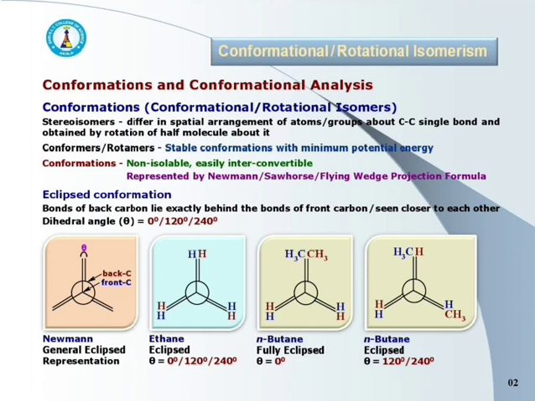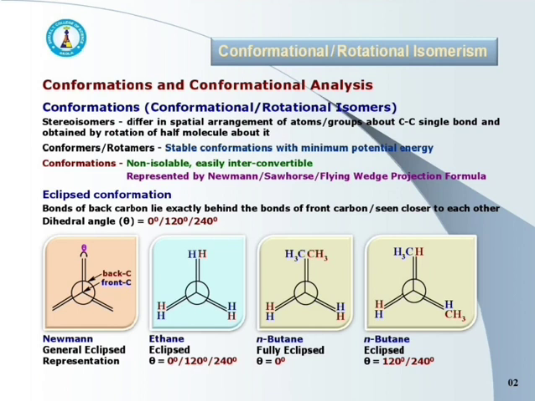Here front and back carbon have 2 hydrogens and 1 CH3 group attached to them. 2 carbon-hydrogen bonds of back carbon atom are exactly behind the 2 carbon-hydrogen bonds of front carbon atom, and also carbon-CH3 bond of back carbon atom is exactly behind the carbon-CH3 bond of front carbon atom. It is the structure of fully eclipsed n-butane, and here dihedral angle theta is 0 degree.